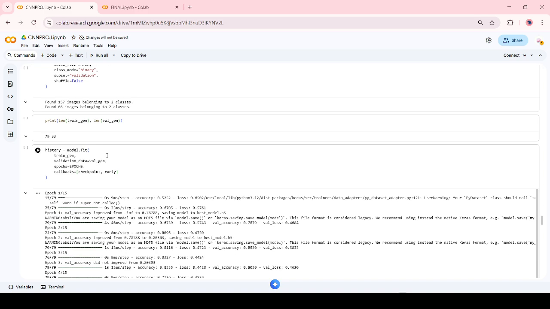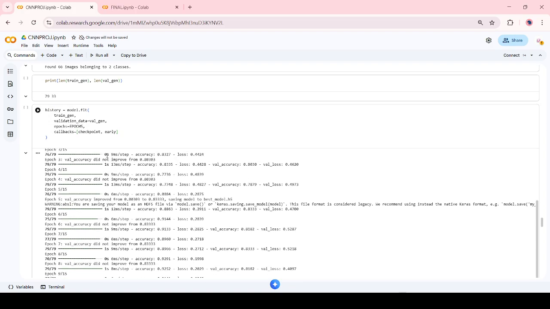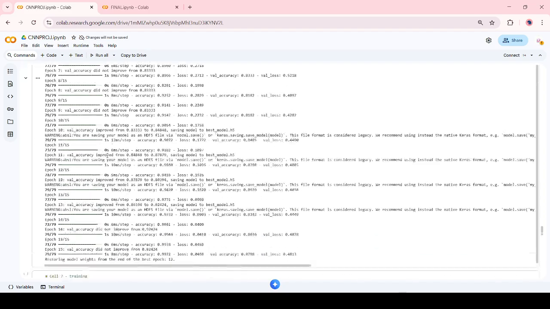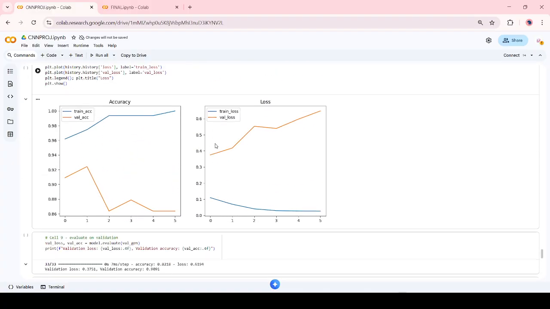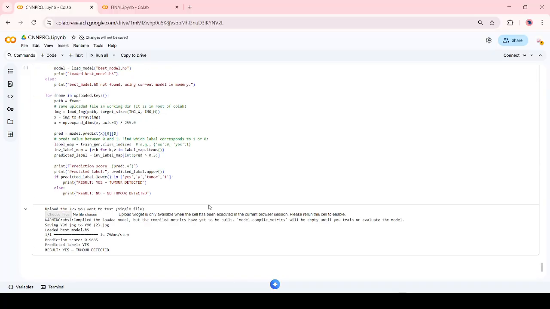For training and evaluation, the loss function is binary cross entropy, the optimizer is Adam, and backpropagation updates the model weights. The CNN is evaluated using accuracy, precision, ROC and ROC AUC score. This CNN model is mainly used for fast screening and baseline comparison. So yeah, this is what it does.